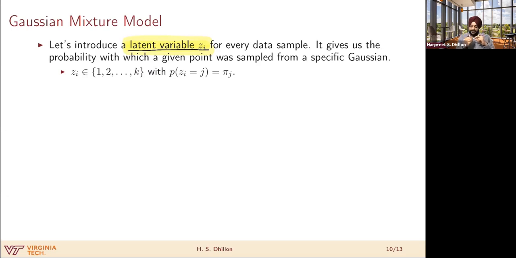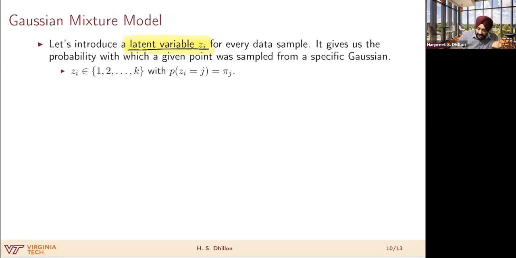Now, what this latent variable in this context is doing for us is giving us the probability with which a given point was sampled from a specific Gaussian. Okay, so this index i corresponds to the ith sample. So we have one latent variable corresponding to each sample. Okay, so this latent variable will take, so it's basically an index, right?